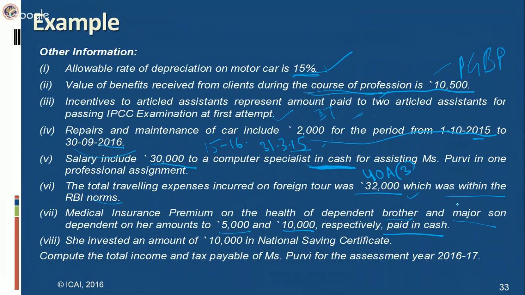And in case of major son dependent, whether the son is dependent or not dependent, it falls within the definition of family. So it should be allowed as a deduction. But the answer is no. Why? Because there is a restriction that the medical insurance premium must be paid by way of mode other than cash. Here she made a payment by way of cash. So no deduction she will get under section 80D. Like there is another information, she invested an amount of 10,000 in NSC. For this, she will get a deduction under section 80C.